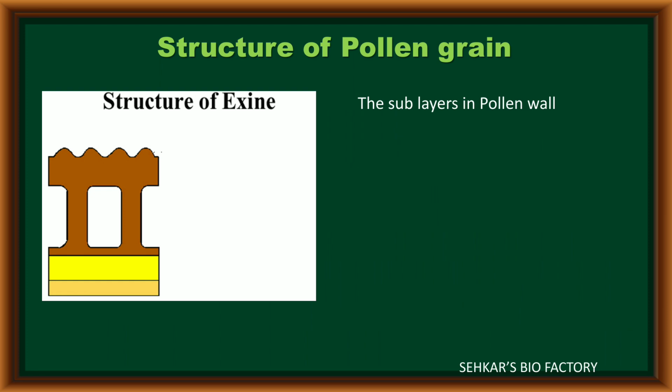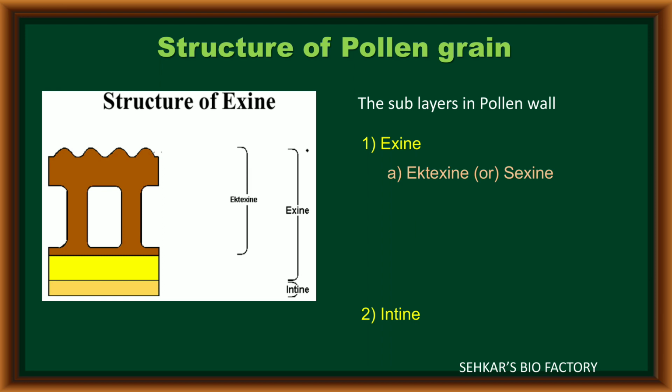The exine is a thick layer present on the outside of the pollen wall, that is, the outer layer. In the structure of this exine, we can observe many sublayers. Exine is the outer layer of the pollen wall, and intine is the inner layer of the pollen wall. Again, in the structure of exine, two sublayers are present. One is called ectexine or sexine. The lower layer is called endexine or nexine.